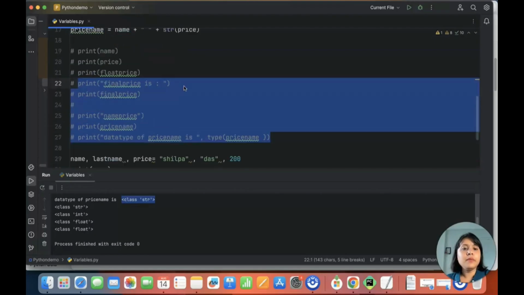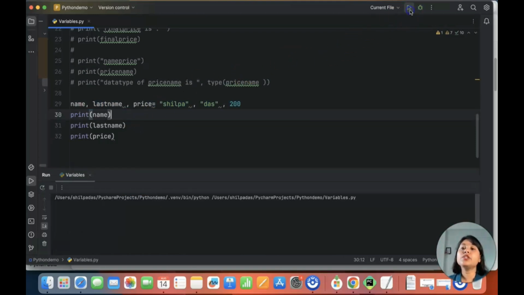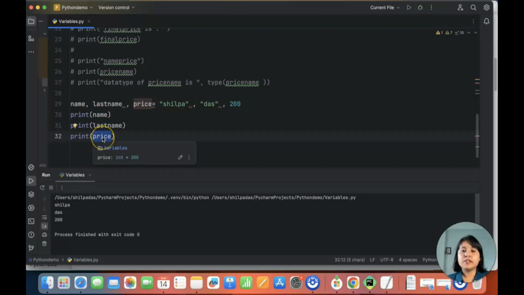Here we go. Okay, so my name is what? Shilpa. Then my last name is Das, and my price is 200. Let me execute. Do you think it is going to execute, or is it going to give you an error message? So let's go ahead and execute this to see. So you see, it did not give me any error. It is showing me that I have my name, I have my last name, I have my price. Name is Shilpa, last name is Das, and price is 200.